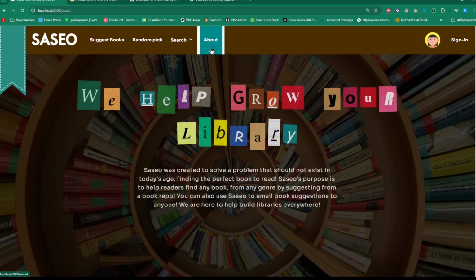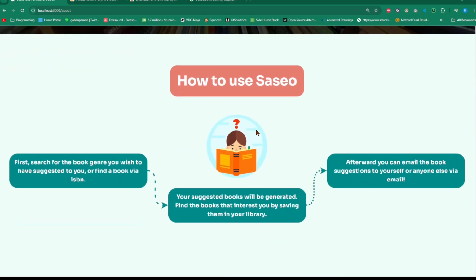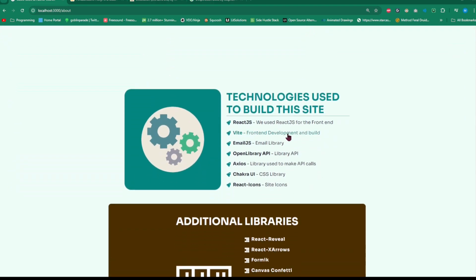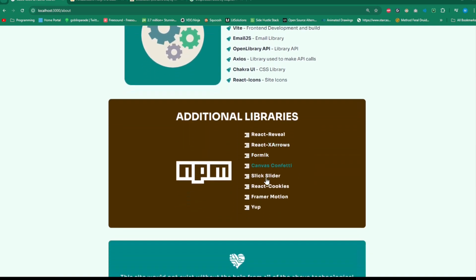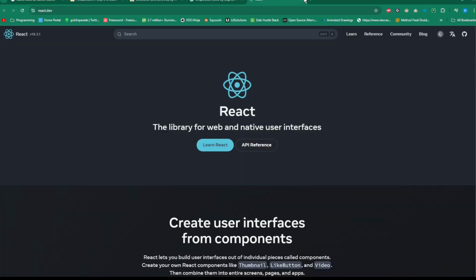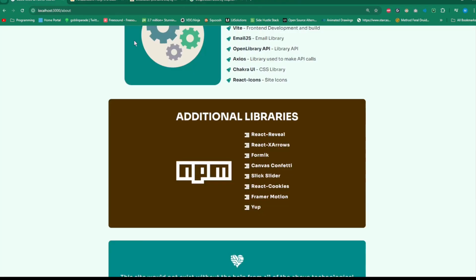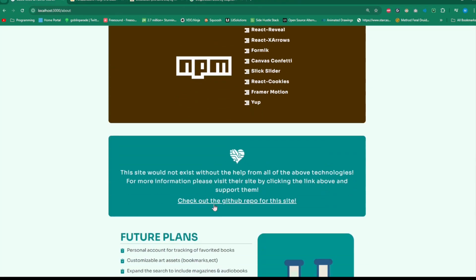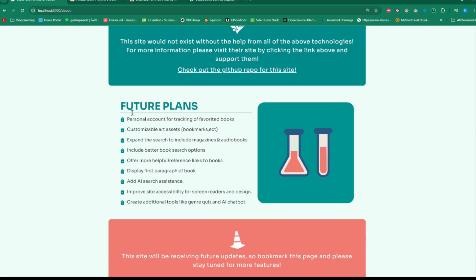And this is the About section, which is essentially just a section that shows what the website is all about, future plans, and what technology was used to build this website. You see we have React, Vite, EmailJS, OpenLibrary API, Axios, ChakraUI, and some additional libraries, which basically show the links as well. So if you were to click on this, it'll show you the link. And also the repo of the site, and future plans.